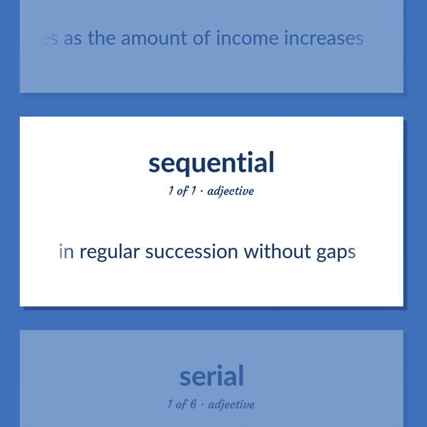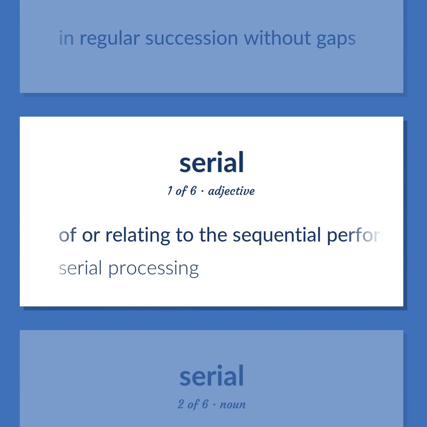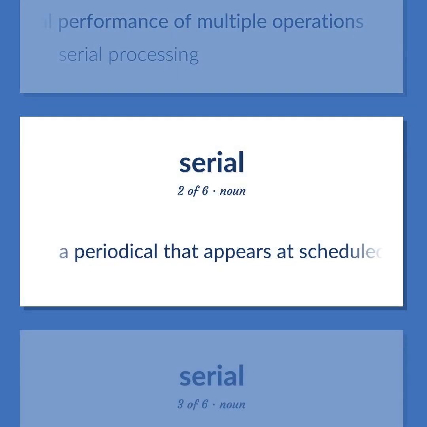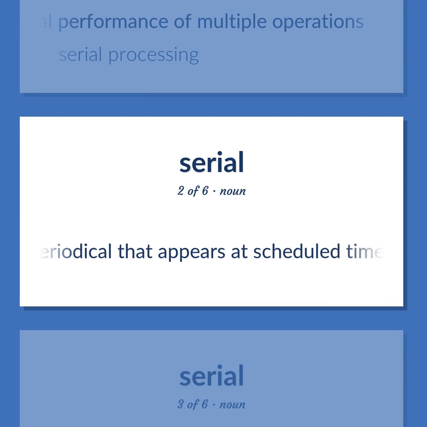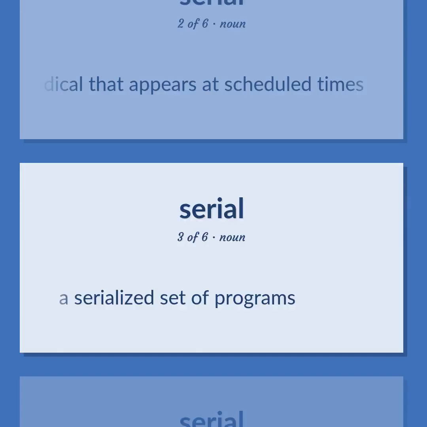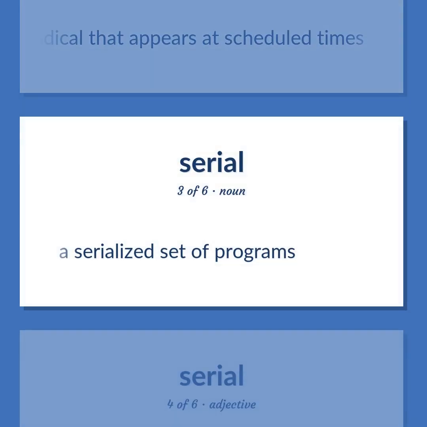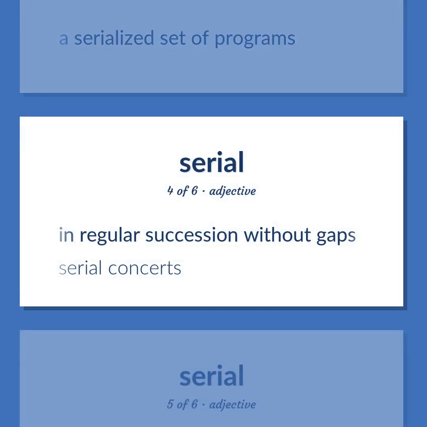In regular succession without gaps. Of or relating to the sequential performance of multiple operations. Serial processing. A periodical that appears at scheduled times. A serialized set of programs. In regular succession without gaps. Serial concerts.